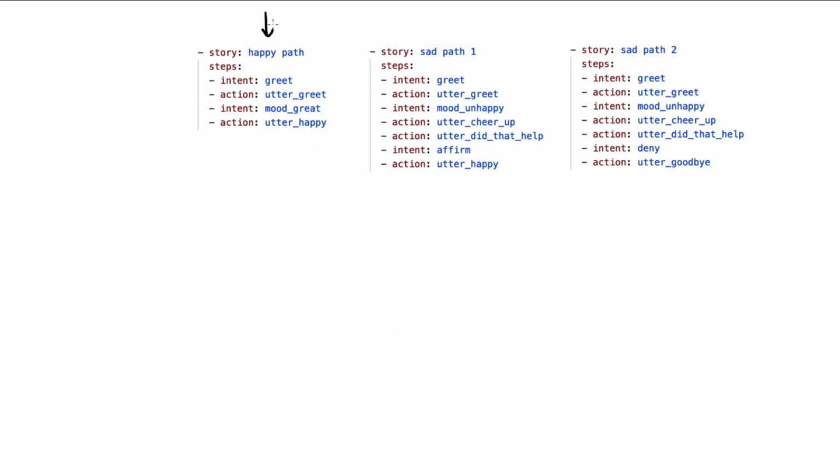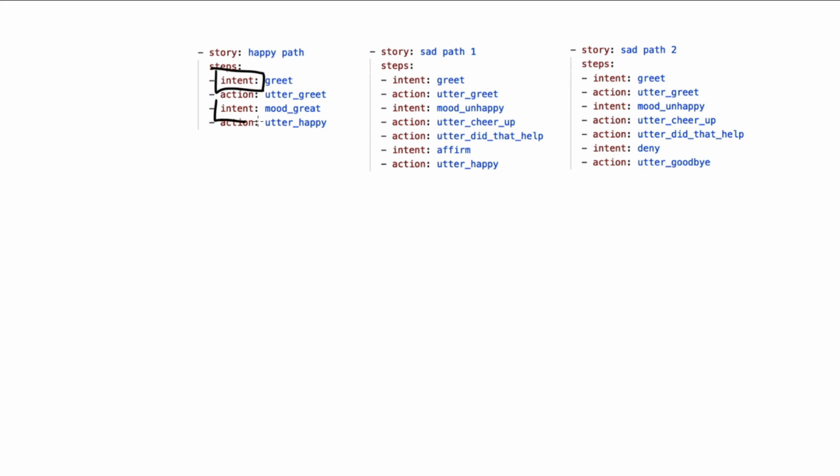What I've got here are 3 stories from a demo bot that we like to call MoodBot. And this is a very simple assistant that can try to cheer you up. The idea is that every story here can be seen as a bit of training data. We once saw a story where the user was greeting. This was followed up by an action called utter greet. The user then said that they were in a great mood. And then the final action here would be that we would utter that indeed, it's great that you're happy.